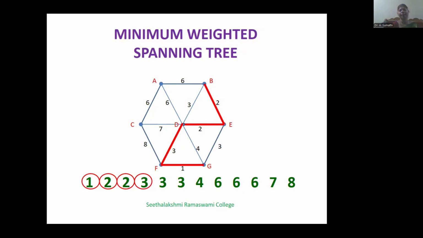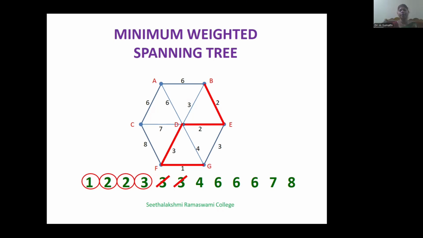If you select BD, then BED will form a cycle. Therefore, we neglect BD. Similarly, if you add EG, then D, E, F, G form a cycle. Therefore, we neglect BD and EG.